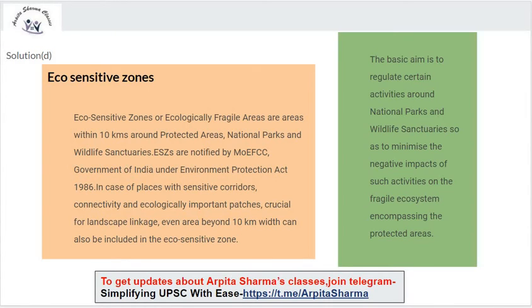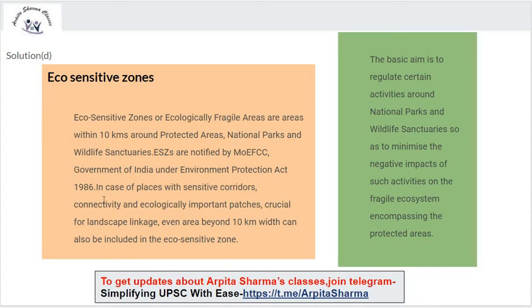Eco-sensitive zones are ecologically fragile areas within 10 kilometers around protected areas, national parks and wildlife sanctuaries. So it is a buffer area. And ESZs are notified by the Ministry of Environment, Forest and Climate Change.